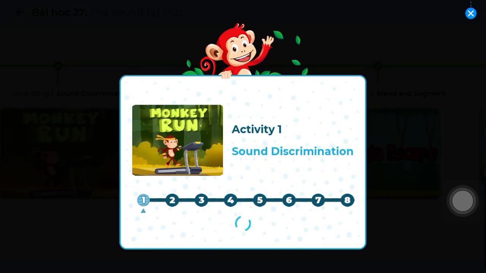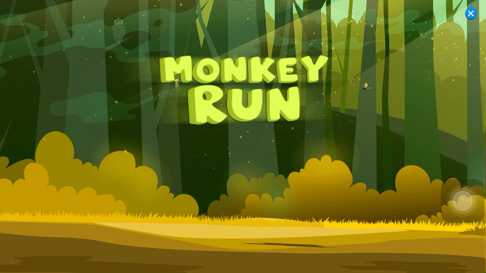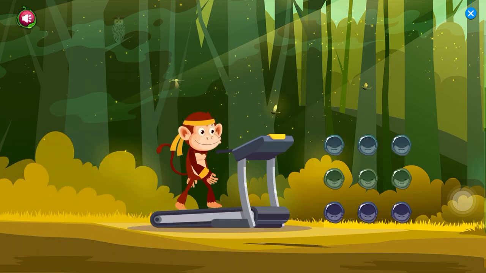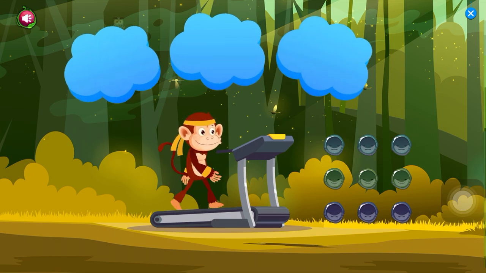Activity 1. Sound discrimination. Monkey run. Monkey is getting in shape. Tap on the correct word to help Monkey run. Tap on the right sound or word. Tap on G.